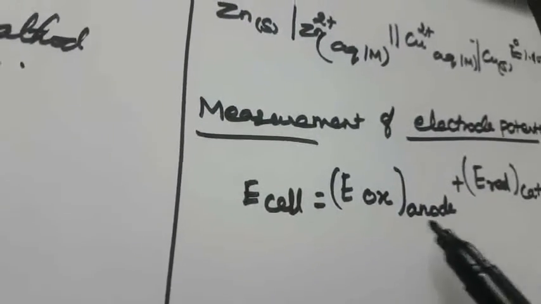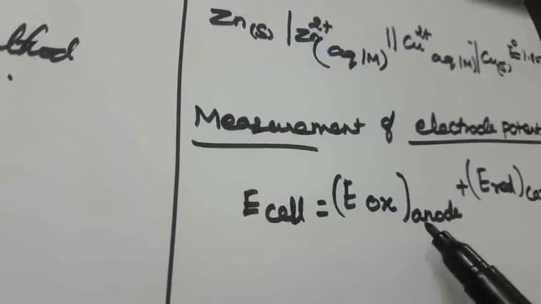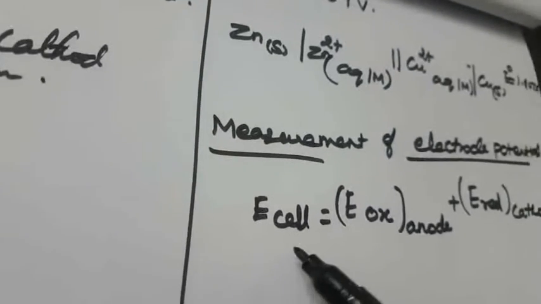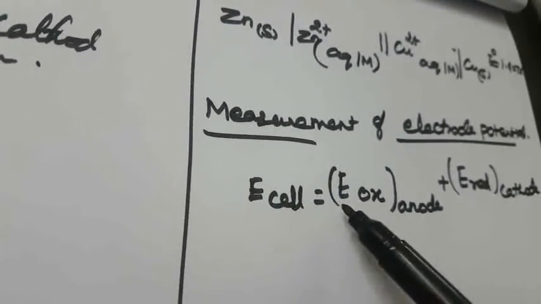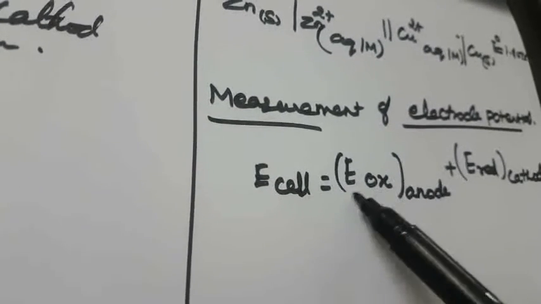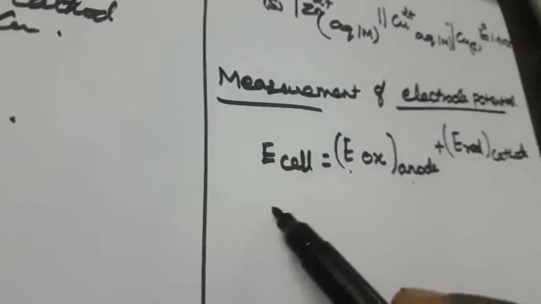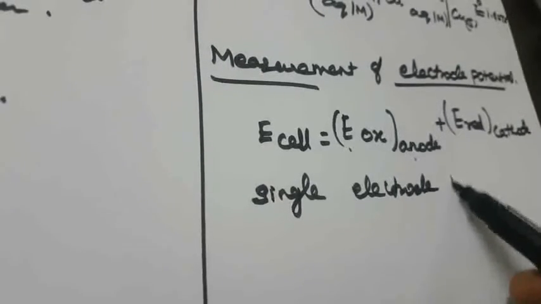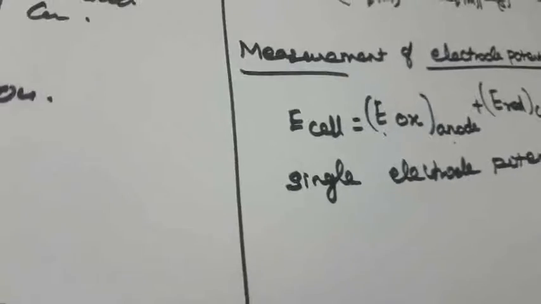So what is EMF? The measurement of the electrode potential can be calculated as the sum of the oxidation at the anode and the reduction at the cathode. So E cell is the EMF of the cell. The oxidation potential, E oxidation at the anode, cannot be calculated separately. So a single electrode potential is not at all possible. Combined together only we can calculate it.